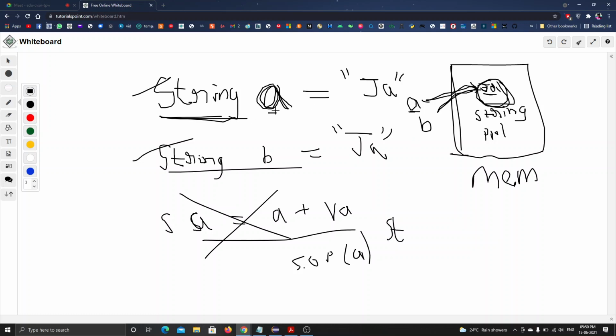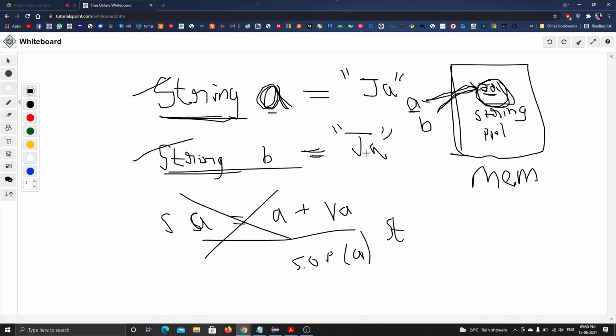So when I create another string in the name of B and use ja, okay, then what happens is this b and this value ja is similar. It checks in the string pool whether the values are there or not, whether any same elements are there. Okay, it checks if it is there. We are already using ja, right?